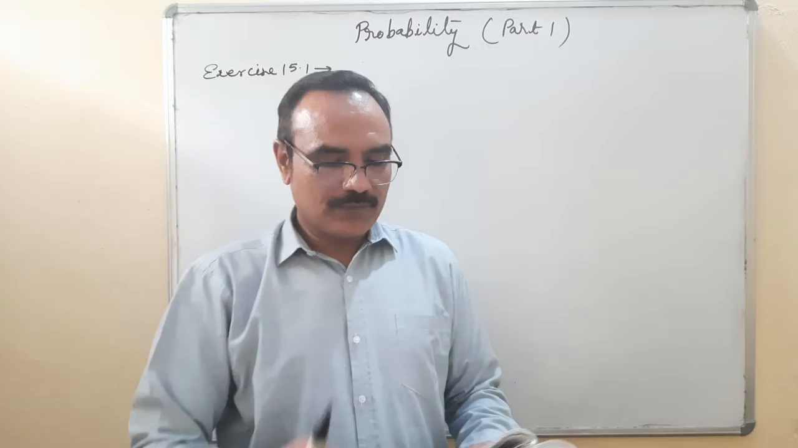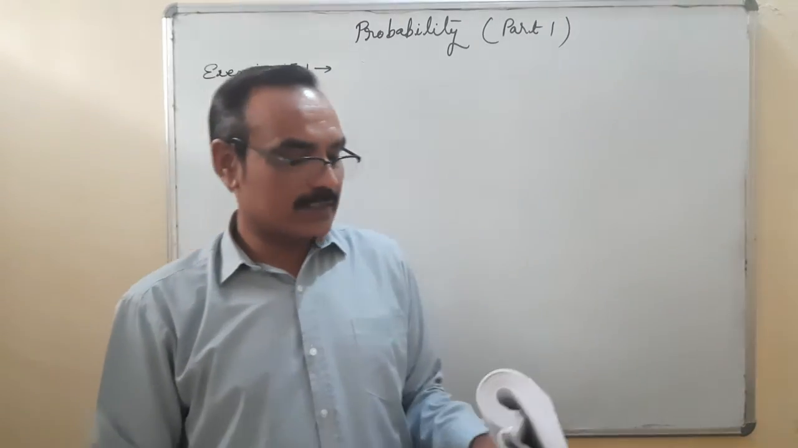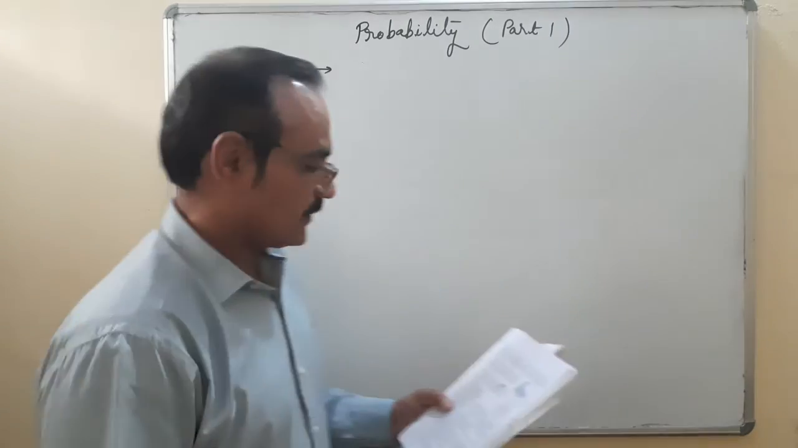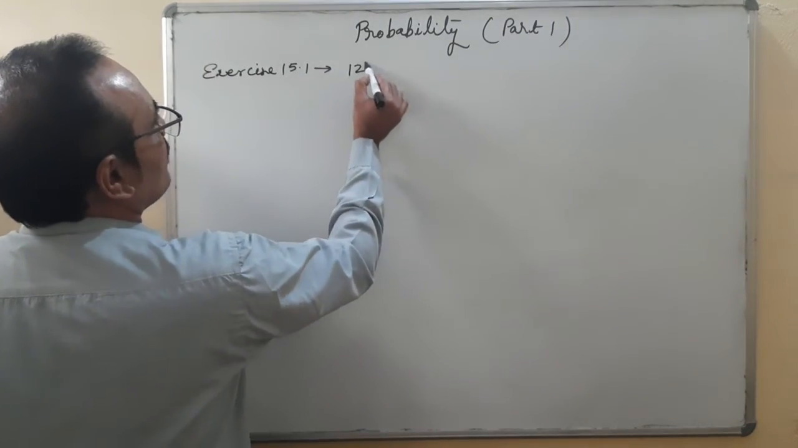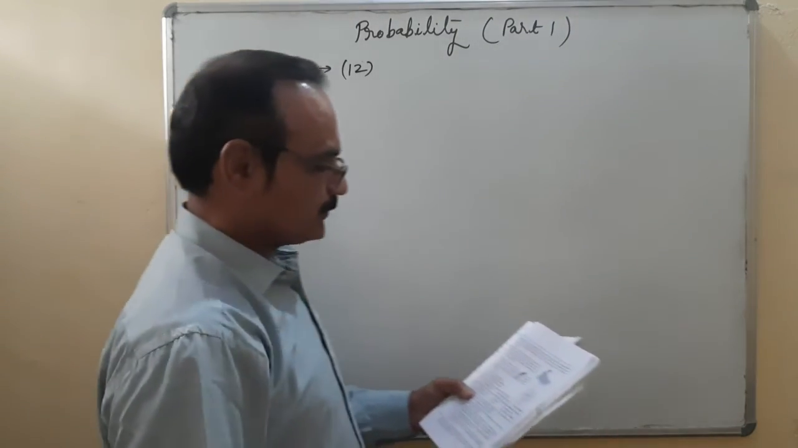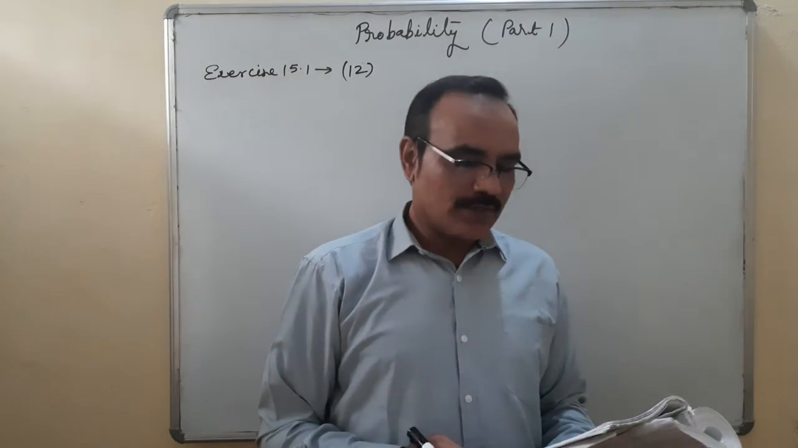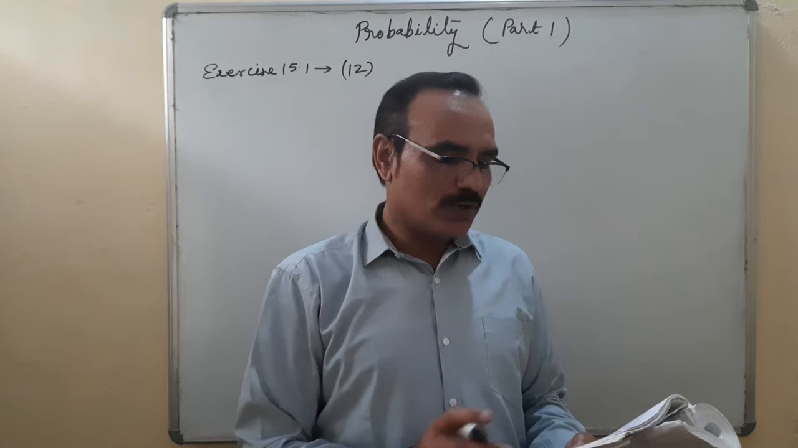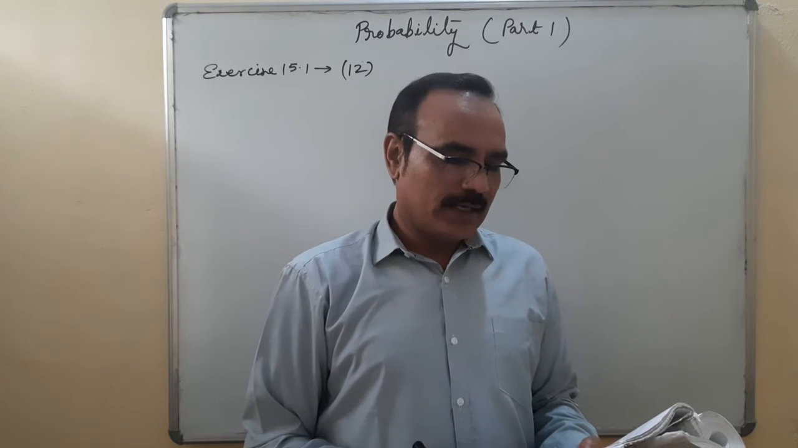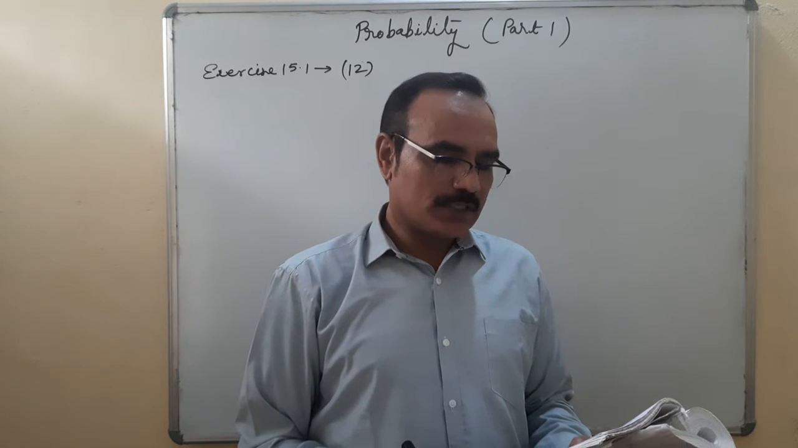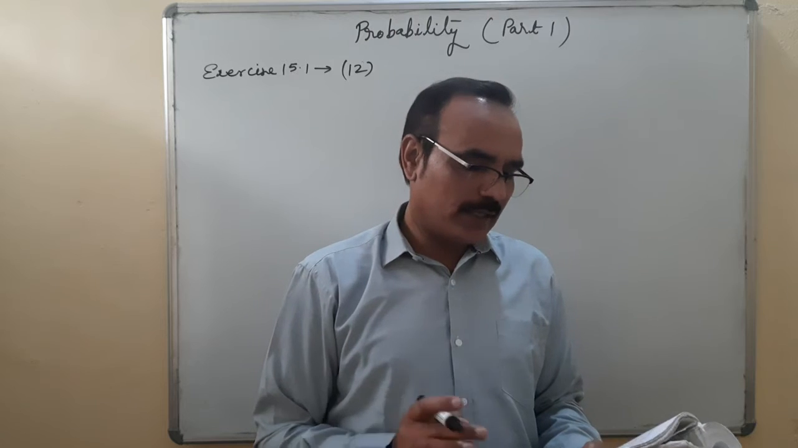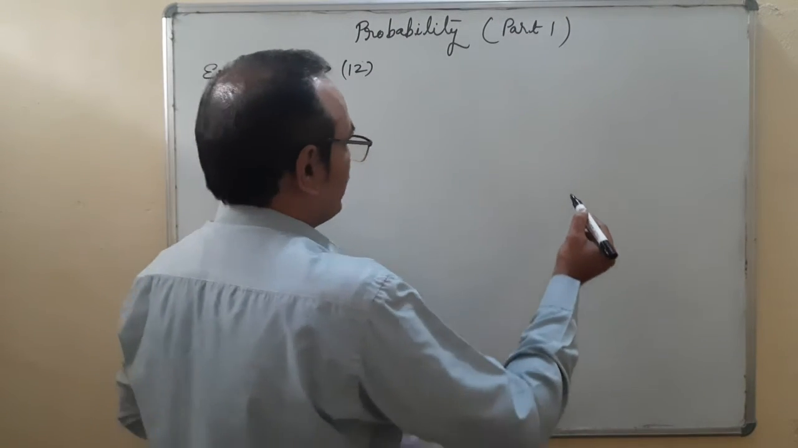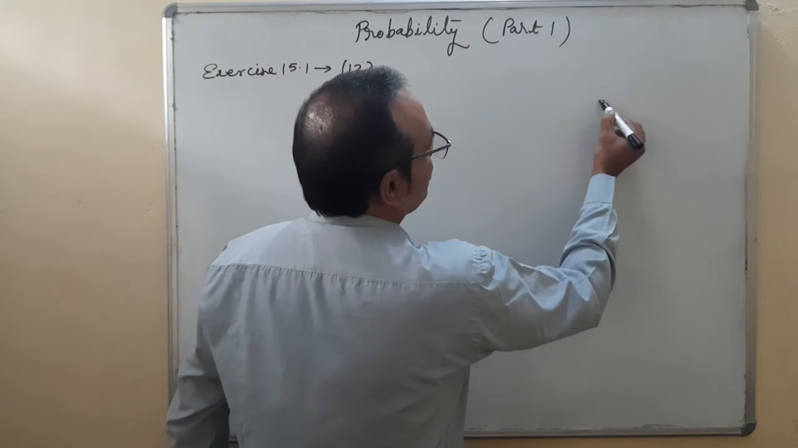One question I am taking from this exercise 15.1, that is question number 12. It's a very interesting question. It is an important question also. A game of chance consists of spinning an arrow which comes to rest pointing at one of the numbers 1, 2, 3, 4, 5, 6, 7, 8, and these are equally likely outcomes. What is the probability that it will point at 8, an odd number, and 1? This is the spinning arrow game. Everybody is aware of this game.